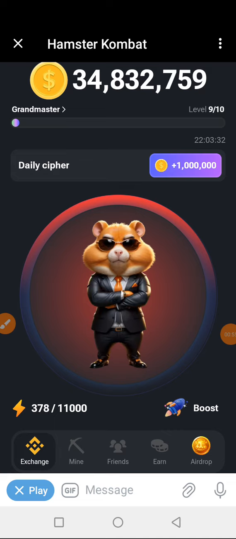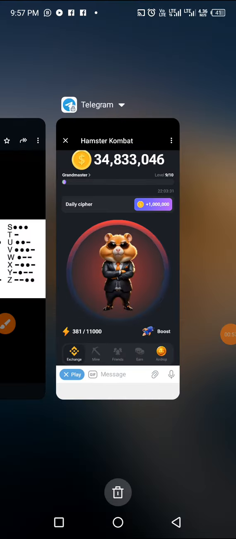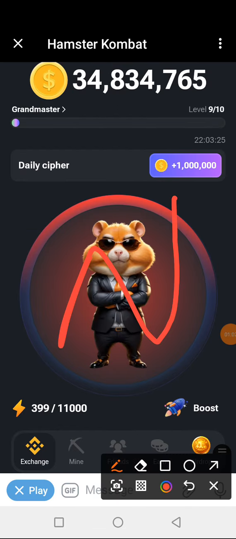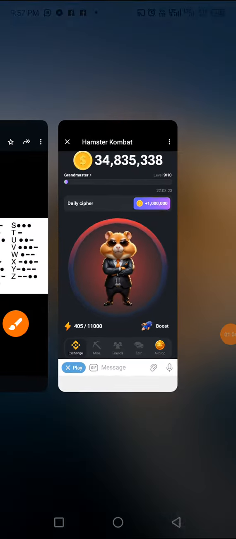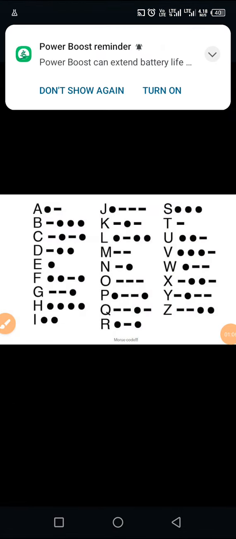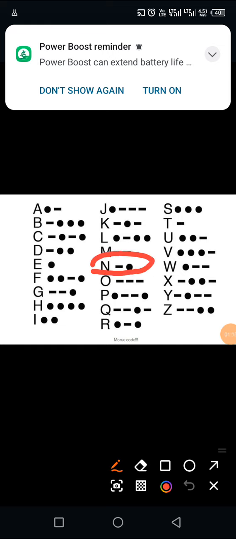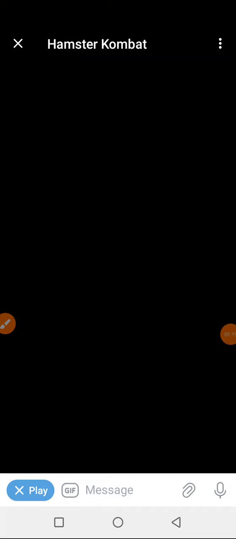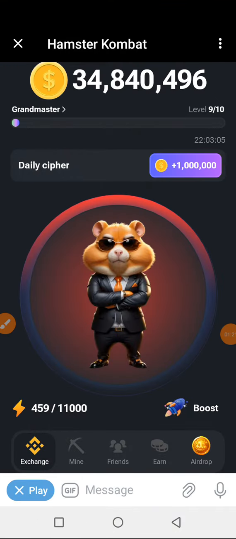The first letter is N. Letter N. So we are going for letter N. And N is dash dot. So you hold your screen and then you tap. You hold your screen, release and tap immediately. So let's go. You hold your screen, then you tap. So N has been activated.